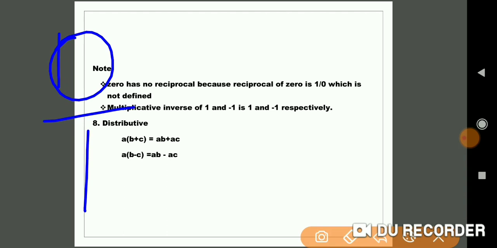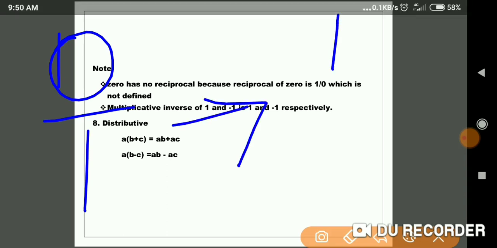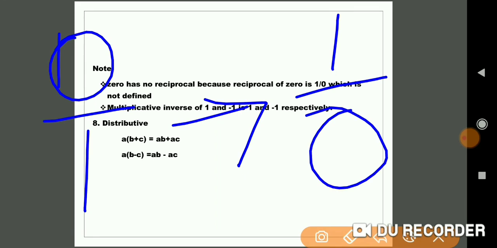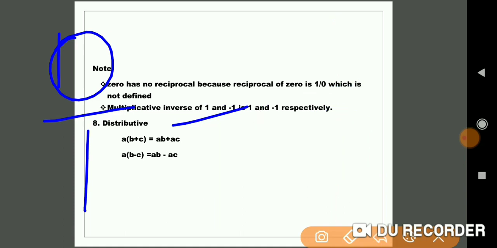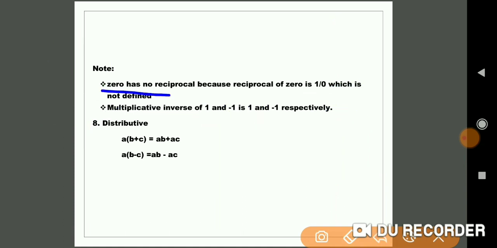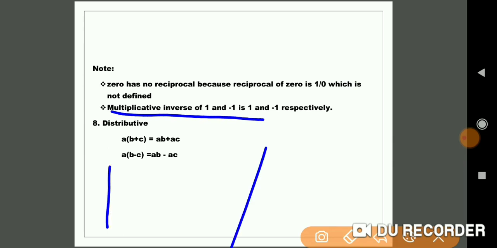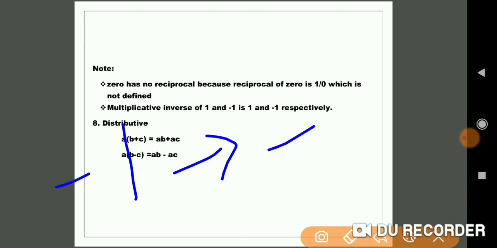If you take the reciprocal of this number, you are going to write 1 by 0. This 1 by 0 has no meaning, that we call not defined. So by this we can say that 0 has no reciprocal. And again, the multiplicative inverse of 1 is 1, and the multiplicative inverse of minus 1 is minus 1.